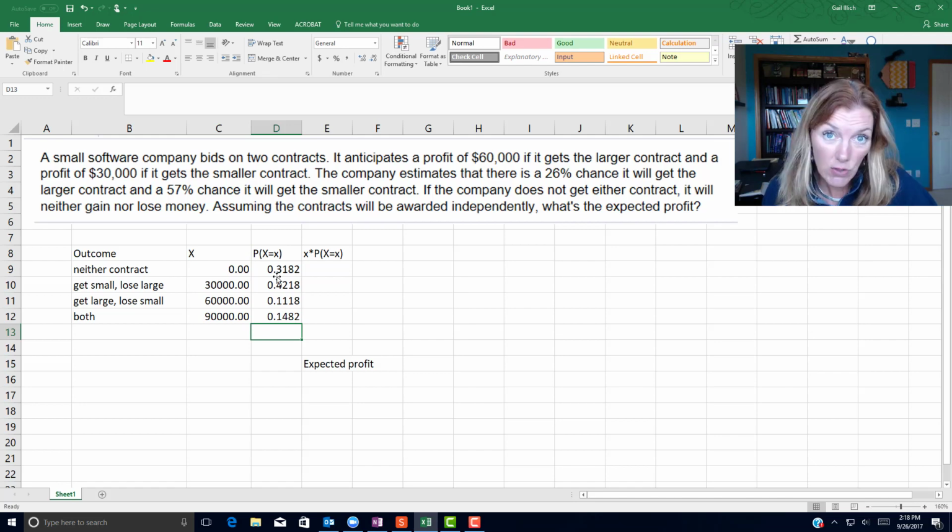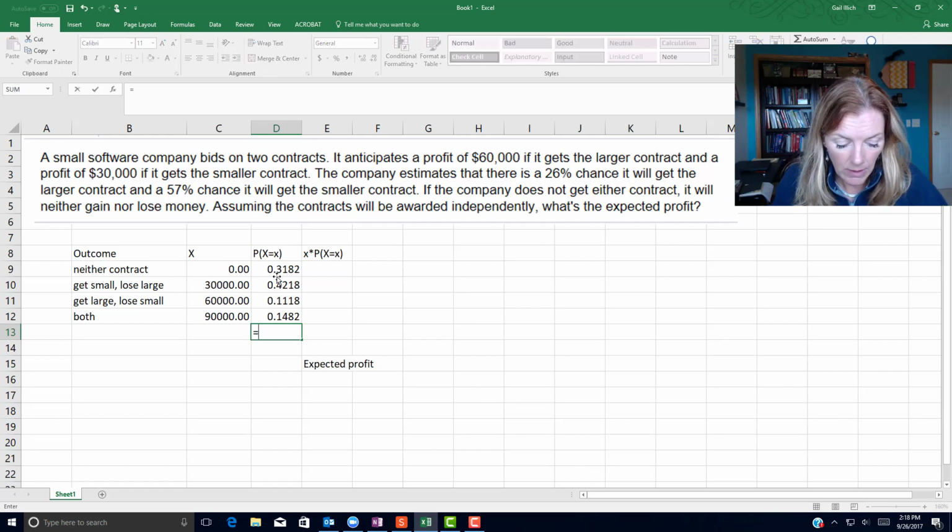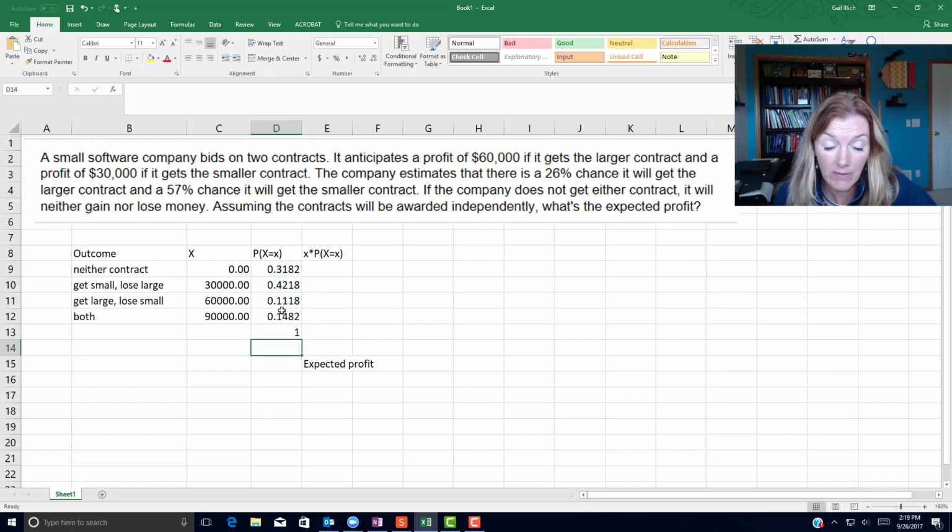You always want to check to make sure your probability model makes sense. So if we just sum those probabilities, we're looking for 1. We're hoping that it adds to 1, because then we know we will have gotten everything, which it does in fact happen. Now to get the expected value, or the mean, you take the numeric outcome and multiply by its corresponding probability for each of the different outcomes, and then sum that, and that'll be your expected profit.